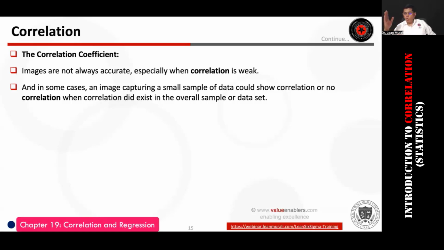From 0, if you go to 1, 1 means very strong positive correlation. So all of you type 0 hyphen NC, no correlation. Now, if you go from 0 to 1, type 1 hyphen SPC, strong positive correlation. From 0, if you go to minus 1, type minus 1 hyphen SNC, strong negative correlation.